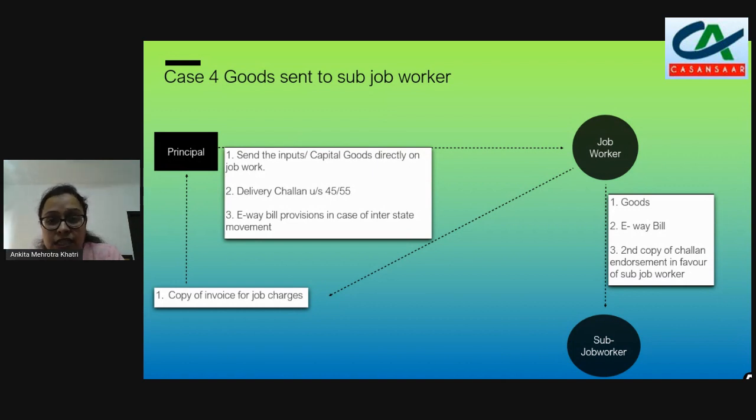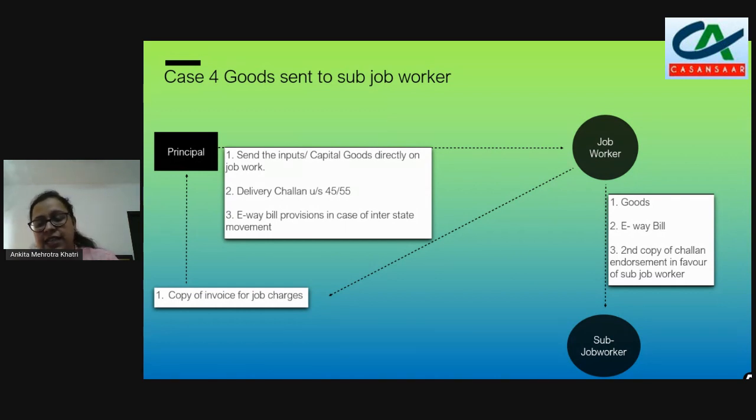Then the sub-job worker will give the goods back to the job worker, and the job worker will issue the copy of the job work charges invoice to the principal. Here the sub-job worker will charge the job worker, not the principal. Okay. Similarly, there may be a situation where the sub-job worker sends the goods directly to the principal without sending them to the main job worker. It can also be done.